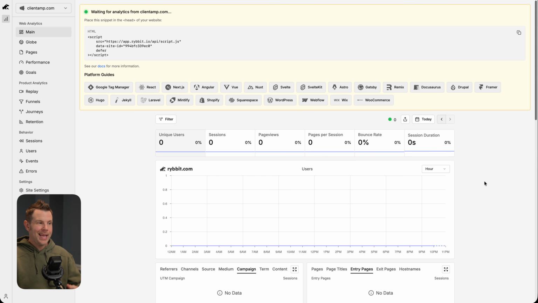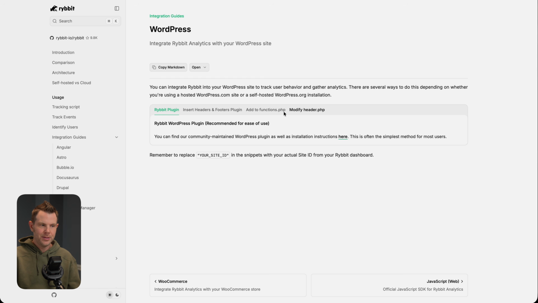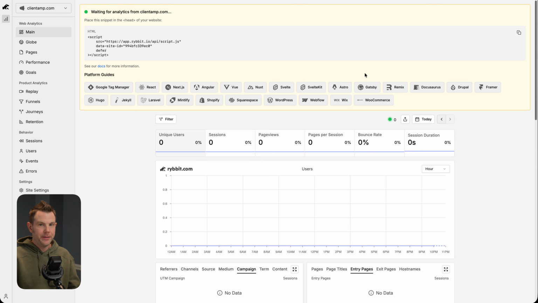So I just added a second website here, and now I've got an HTML script that I need to add on my website. Now, if you're using WordPress, they do have a guide on how to do this. They have a Rybbit plugin, so very easy. Just install that and then add the site ID to the plugin and you'll be good to go. But for most people, it's easy enough to just copy and paste this code into the head of their website.